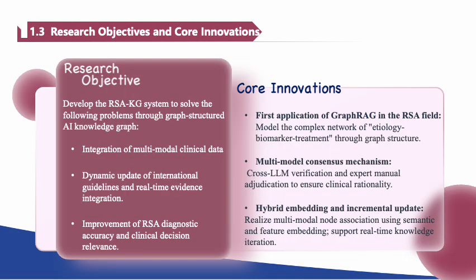Our goal with RSA-KG is to enhance diagnostic accuracy and clinical decision-making by integrating multimodal clinical data into a graph-based knowledge graph. The system uses GraphRAG, a graph-structured AI model, to map complex relationships between etiology, biomarkers, and treatment options. It also allows for real-time updates, keeping the knowledge graph aligned with the latest research and clinical guidelines.